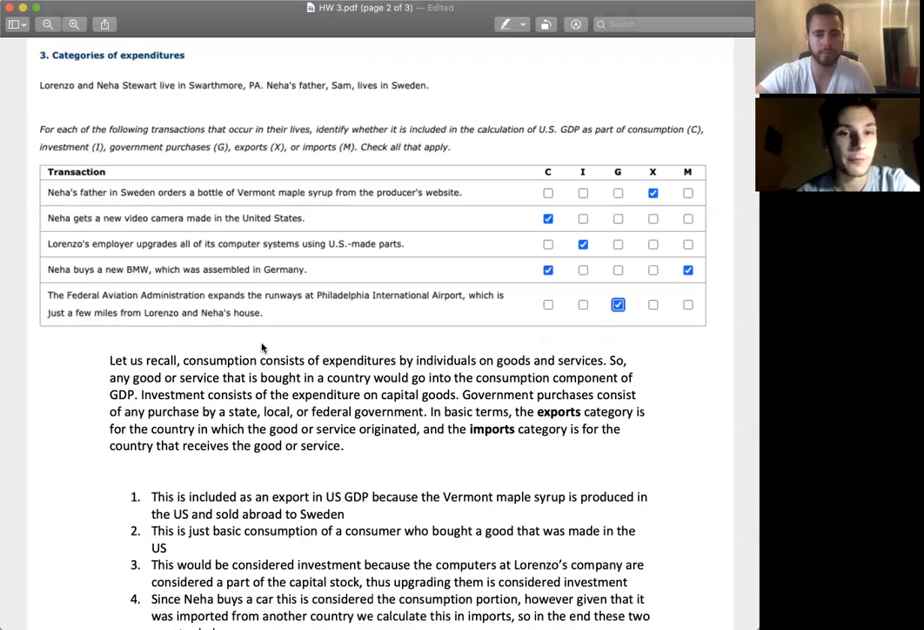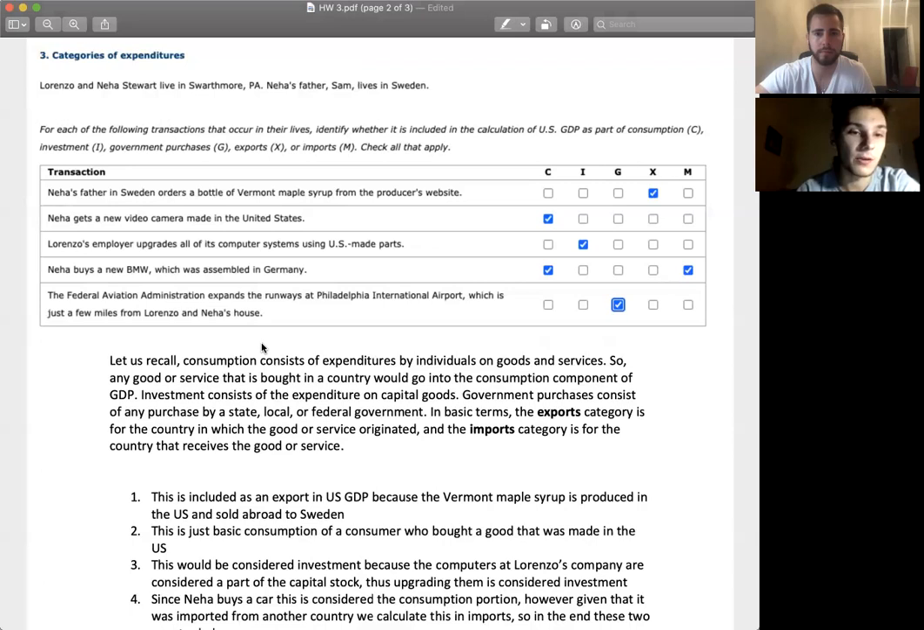Lorenzo's employer upgrades all of its computers. Now, this would be an investment because the computers are considered capital stock. They're used, I guess, in some form of the production of the company. So upgrading them would be considered an investment component.